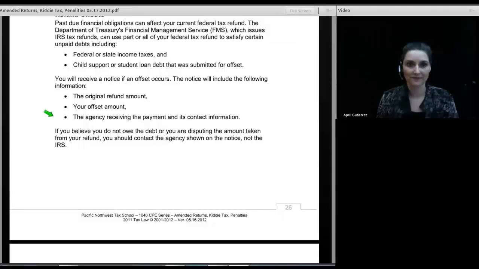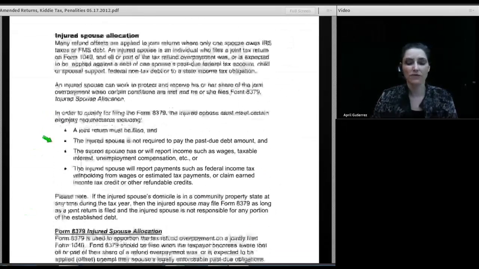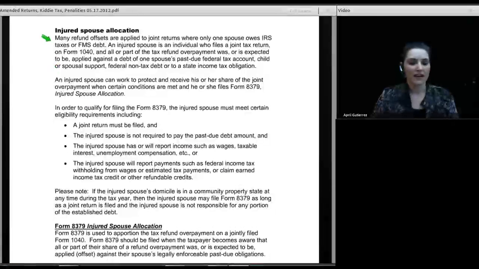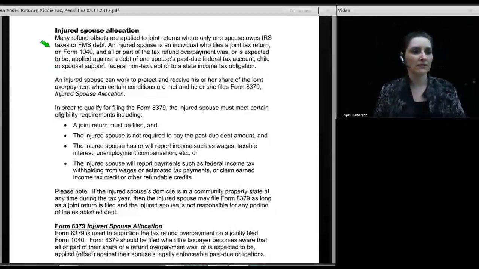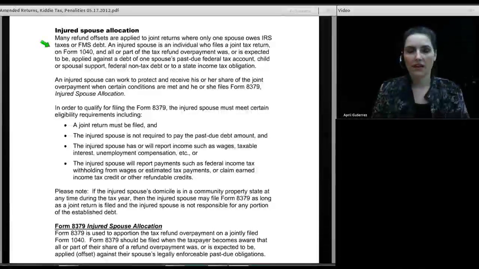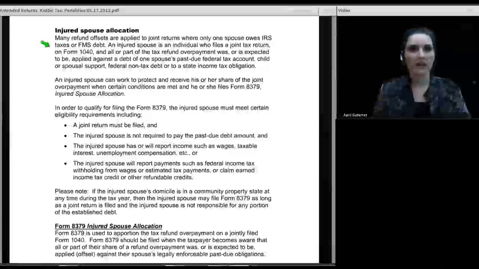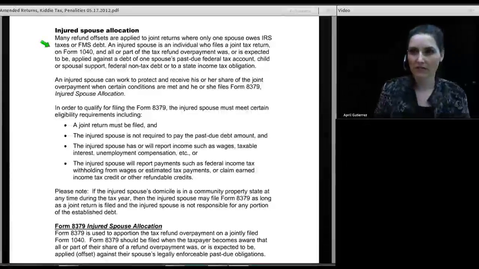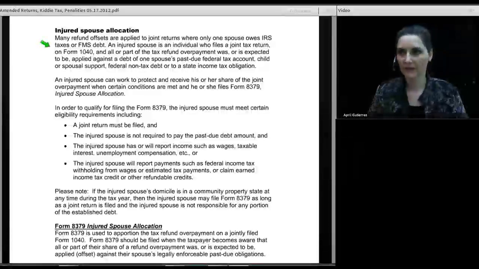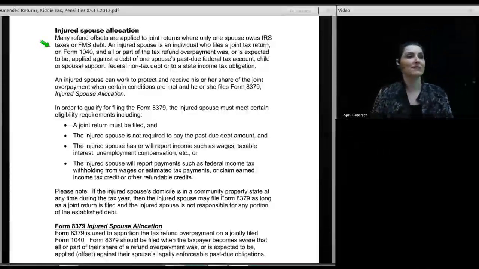Now, one of the things I do see tax filers do is they know that they owe on a student loan. That's a big one. I have $10,000 in student loans, and I've been paying on them over years. I finally got it down to the last $1,000. I've been in collection for a while. I've been getting these notices, but it's down to $1,000. I have a $5,000 refund coming, and I don't want them to touch it, so I'm going to run out and pay my student loan off tomorrow and then file for a refund. And then guess what happens? The refund still gets $1,000 garnished because it takes several months for these two systems to talk to each other.